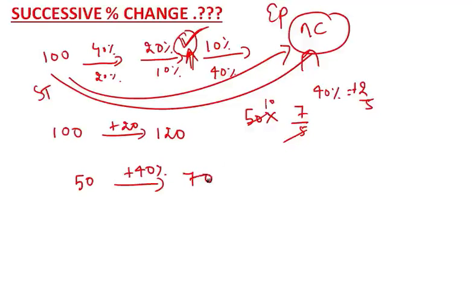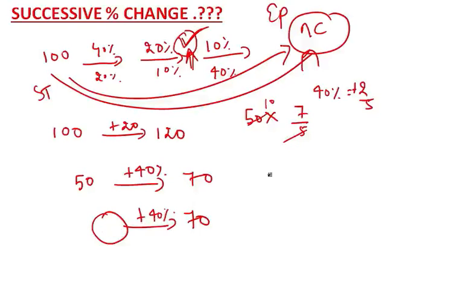Now I give you a question: this is 40% and this becomes 70. Now what is this value? I have given you that this 70 is obtained after an increase of 40%. Now I want to know what is this x.